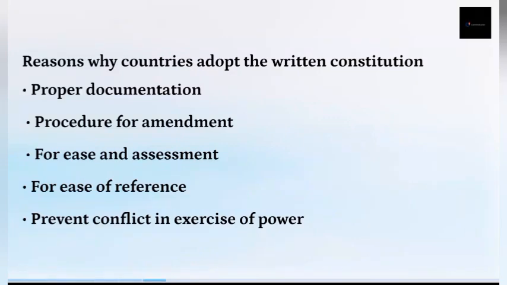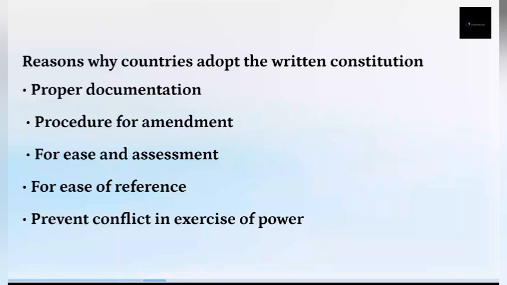Then it prevents conflict in the exercise of power. Each of the arms of government has its powers well stated in the Constitution, so that there will not be any conflicts of power. The executive implements the law. The legislature makes the laws. The judiciary interprets the laws. All of these are stated in the Constitution, so that there will not be conflicts of power.